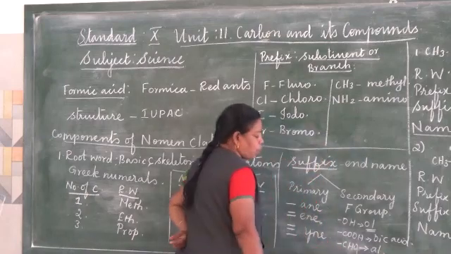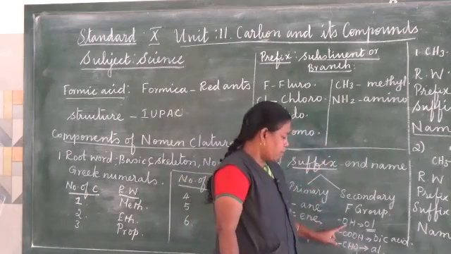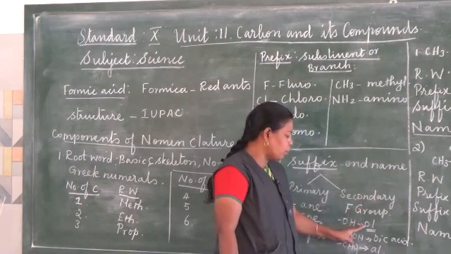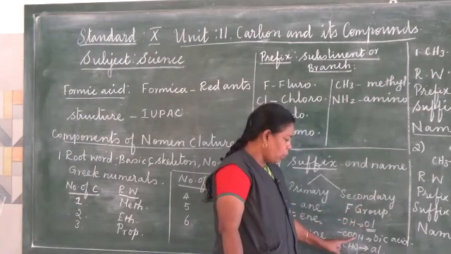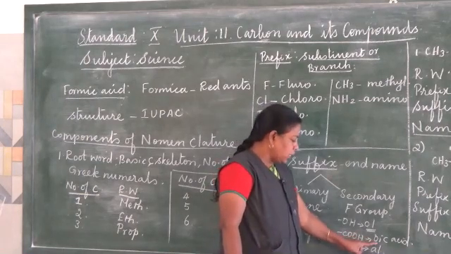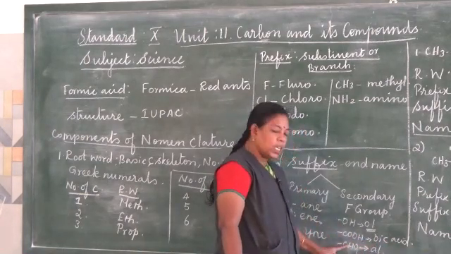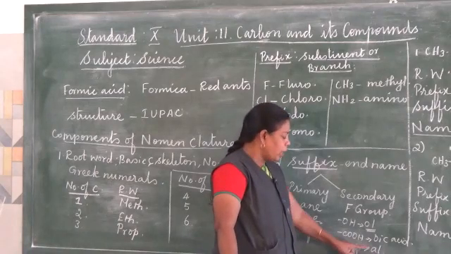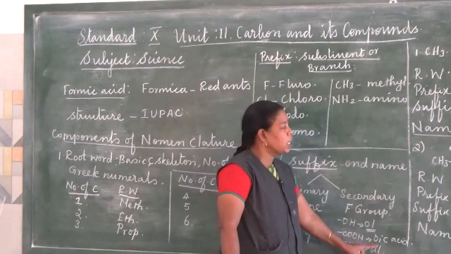The suffix used for an aldehyde is "-al." For OH, the secondary suffix used is "-ol." For COOH, this is a carboxylic acid, so we have to use the secondary suffix "-oic acid." CHO present indicates the functional group of aldehyde. For that we have to use the suffix "-al."